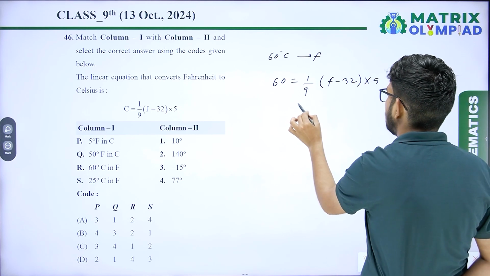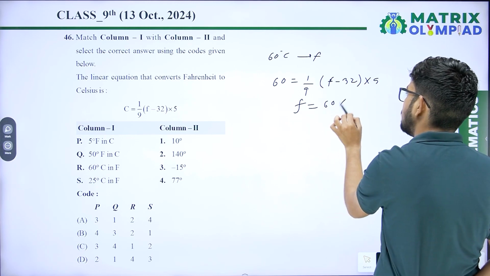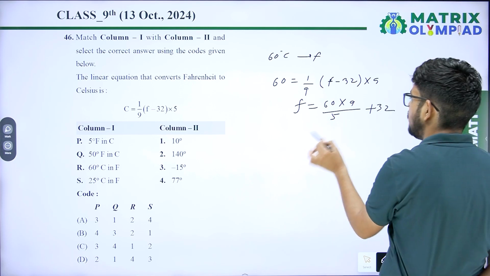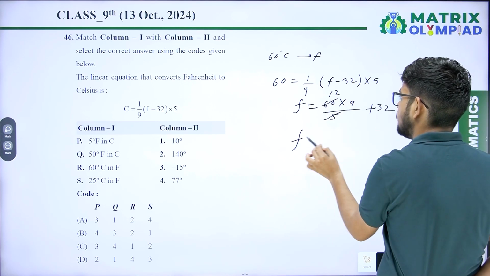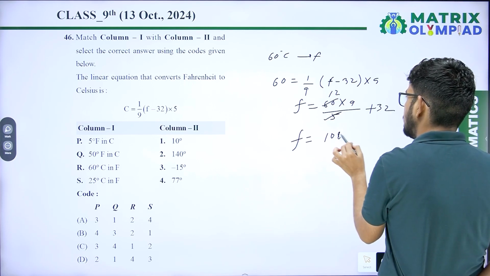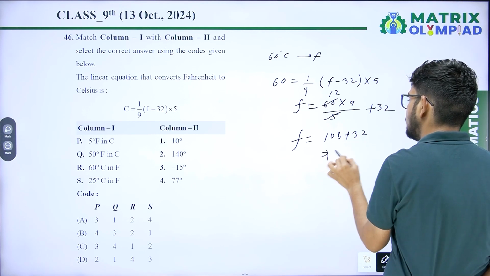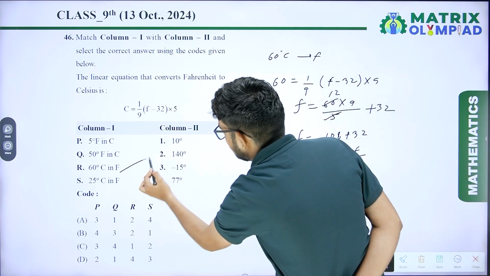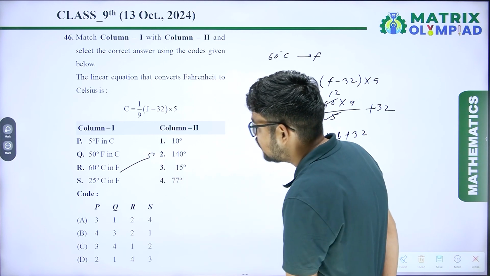So that is F equal to 60 multiplied by 9 upon 5 plus 32. So value of F will be 108 plus 32, that is 140 degree Fahrenheit. So R's correct answer is 140 degree Fahrenheit.